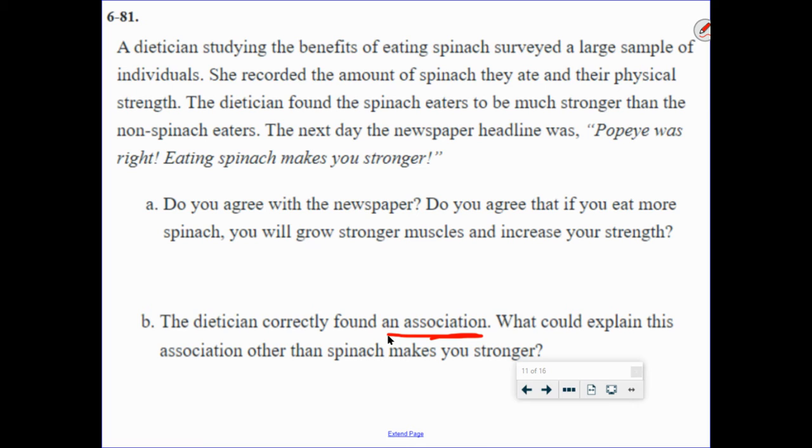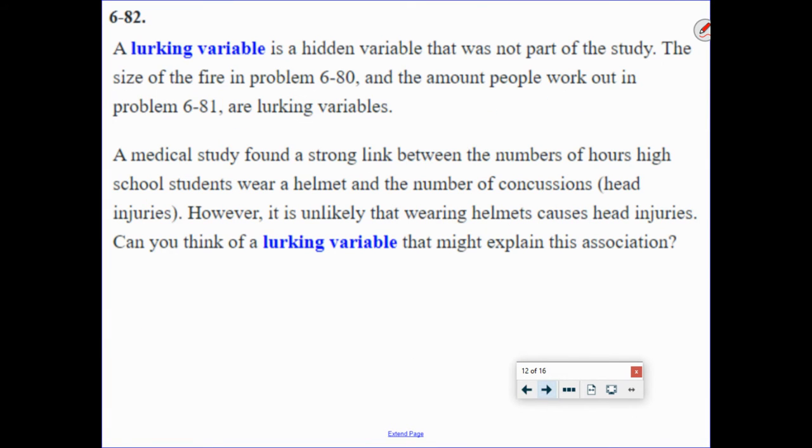Okay. So there is maybe some other things that could explain why someone eating spinach may be stronger. It's not directly the spinach, or not necessarily directly the spinach, but it's just a lifestyle that someone who eats spinach might take. And that's what leads us to this problem.